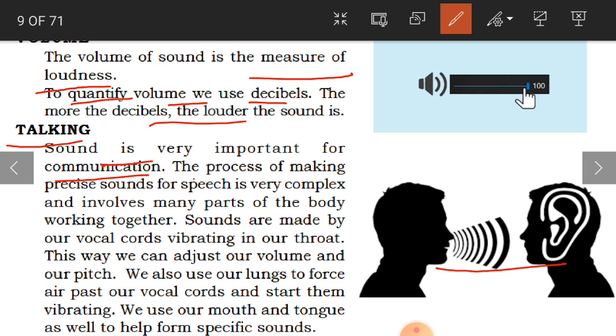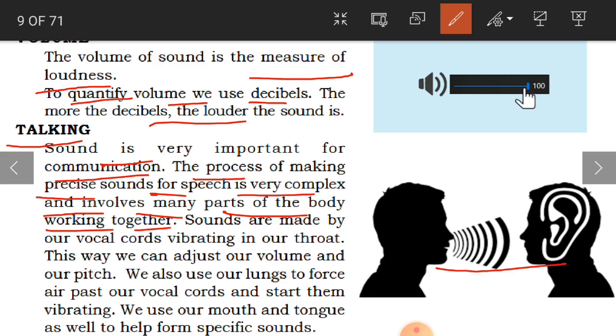The process of making precise sounds for speech is very complex and involves many parts of the body working together. Precise sounds means the correct sounds. When we are talking, we have to give the correct sound of that particular alphabet, letter or word, so that the other person can understand.